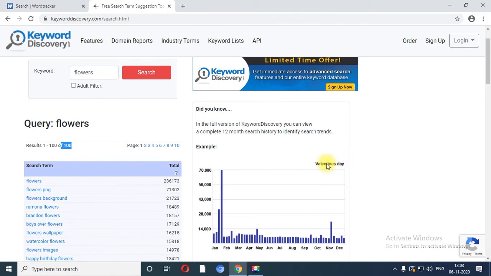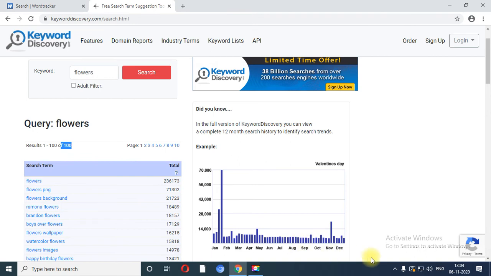That is called trend search, right, which we have already understood in the last lecture of SEO, okay, that on a particular day or during a particular duration there is a demand for a particular business. So here you have the graph of flowers which is based on Valentine's Day.